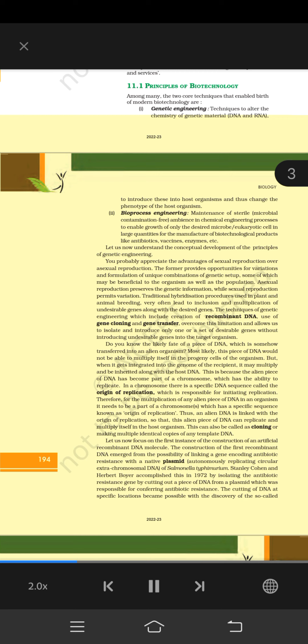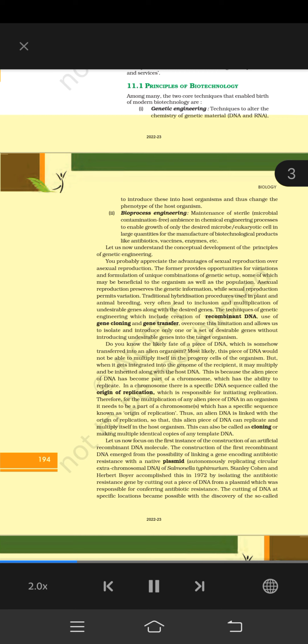In a chromosome there is a specific DNA sequence called the origin of replication, which is responsible for initiating replication. Therefore, for the multiplication of any alien piece of DNA in an organism, it needs to be a part of a chromosome which has a specific sequence known as the origin of replication. Thus, an alien DNA is linked with the origin of replication, so that this alien piece of DNA can replicate and multiply itself in the host organism. This can also be called cloning, or making multiple identical copies of any template DNA.